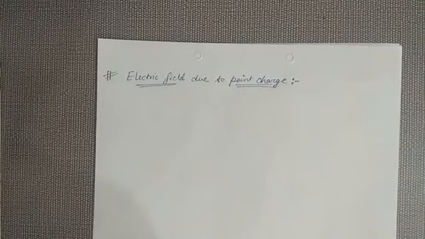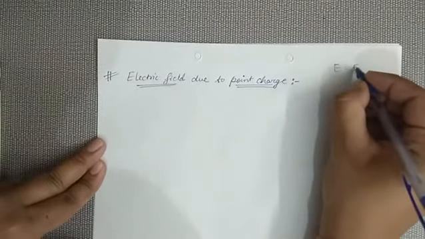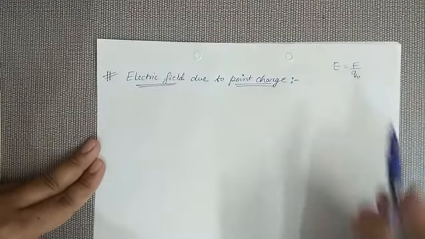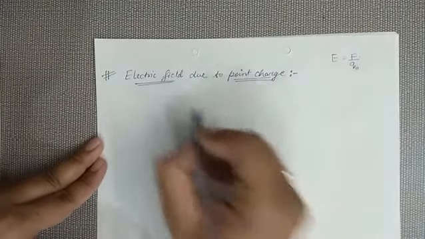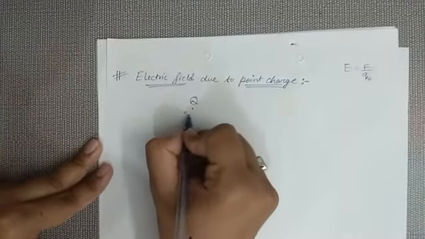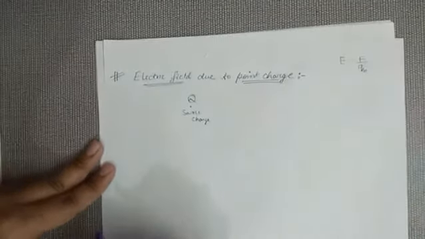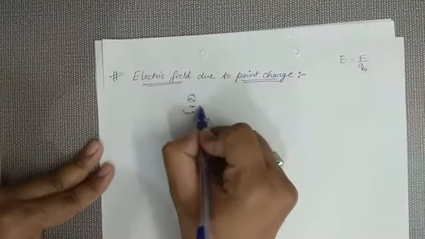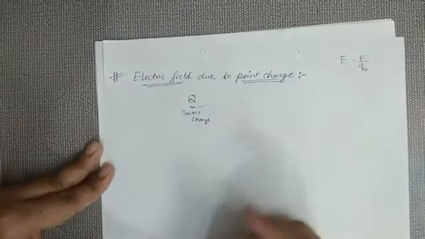So let's move to our next topic, electric field due to point charge. Till now, we are able to establish a relation between electric field and electric force: F by Q naught. Electric field is force per unit test charge. But see, this is the charge Q. This is our source charge, and I have to find the value of this electric field. This electric field will be different at different points. The strength of this field will be different at different points.